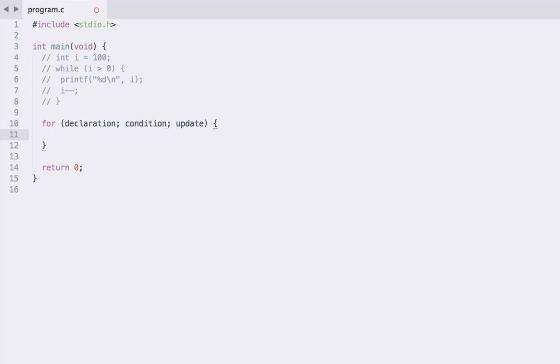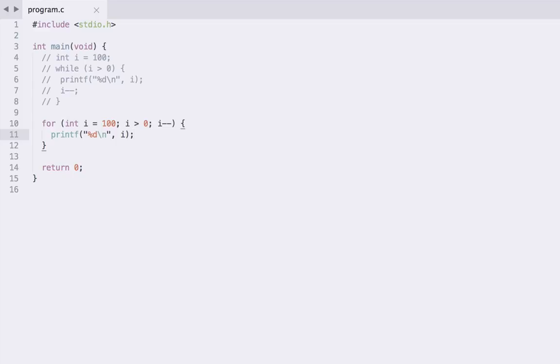So to have behavior equivalent to the while loop that we've commented out above, all we have to do is in our declaration section, we can just declare a variable just like that. In our condition section, well, we can use the same condition that we did previously. And in our update section, well, again, we can just use the same thing we did here. We can just paste in our decrement here, and this is going to function exactly the same. And then we can copy and paste our printf into the actual body of the loop. And again, to be clear, this functions exactly the same.